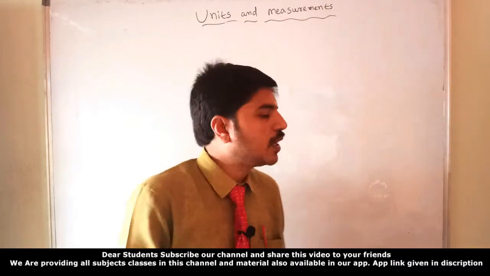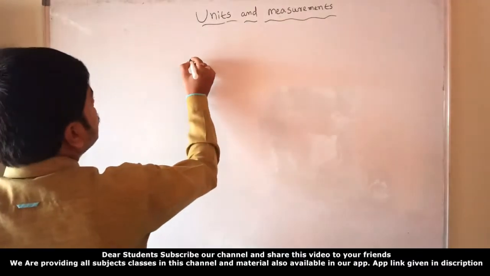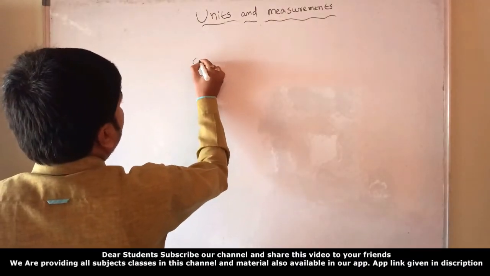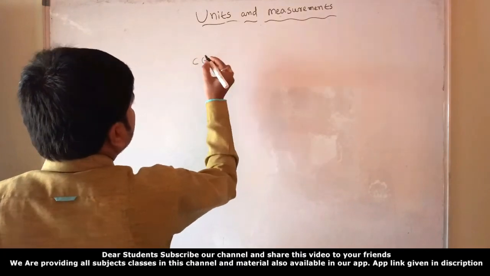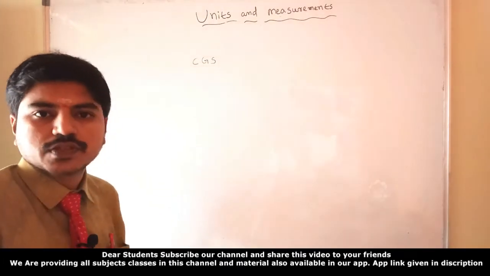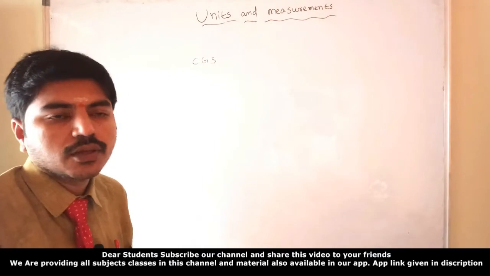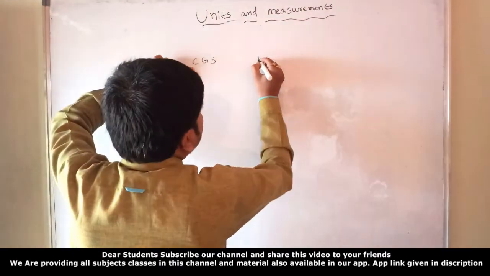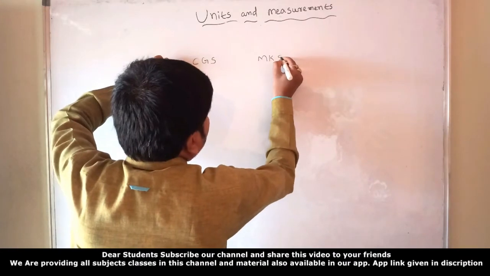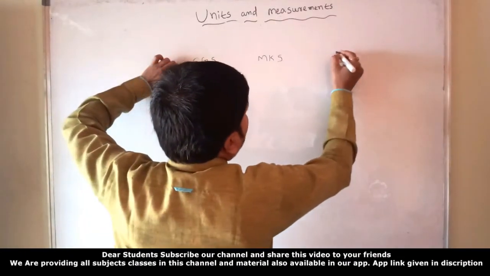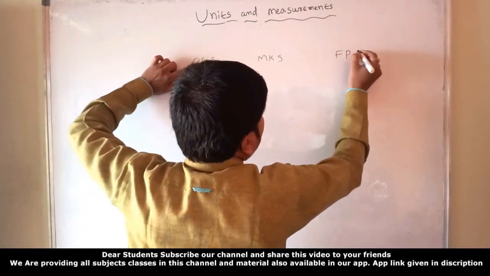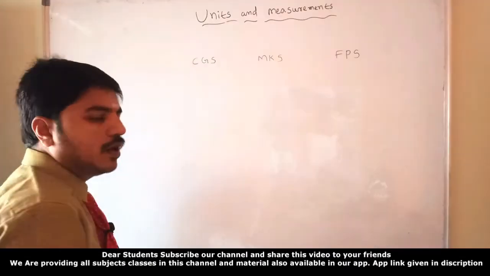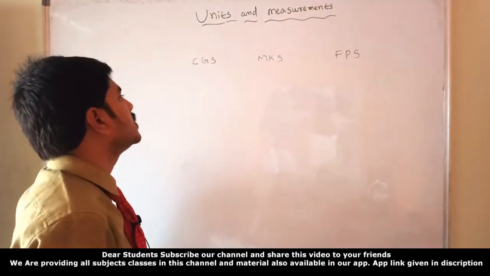For example, CGS is one of the systems to calculate the fundamental units, another one is MKS, and another one is FPS. These are the systems of measurement for basic or fundamental quantities.